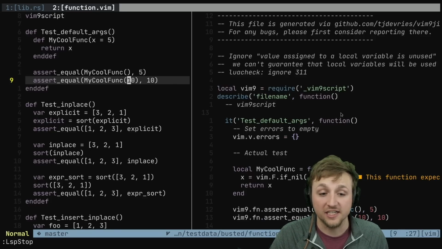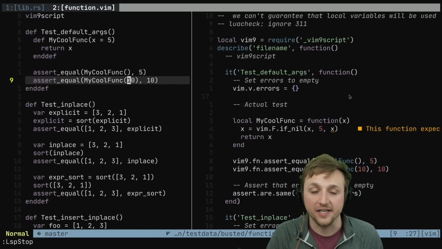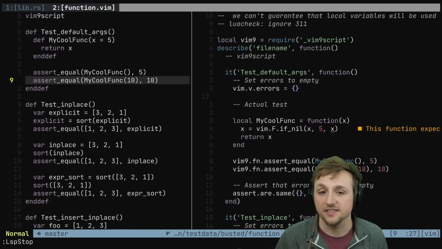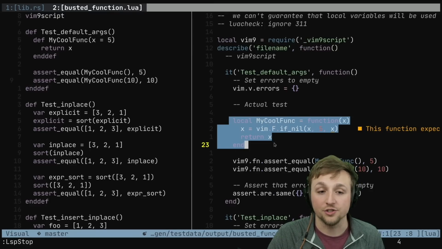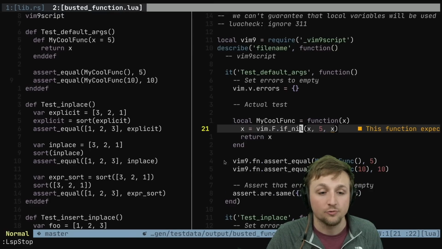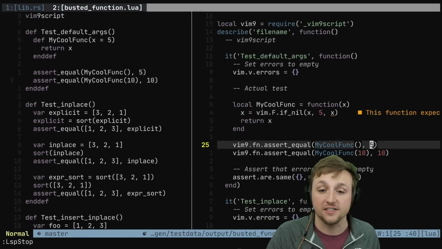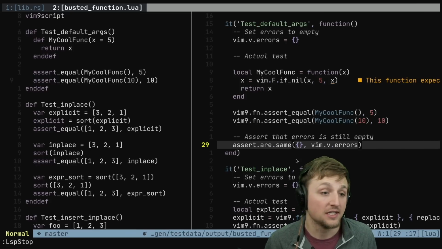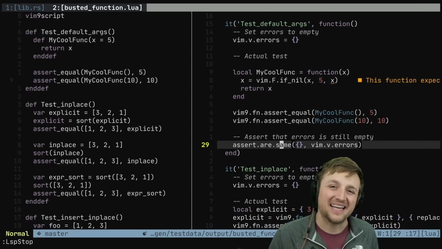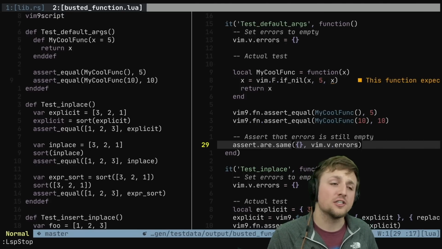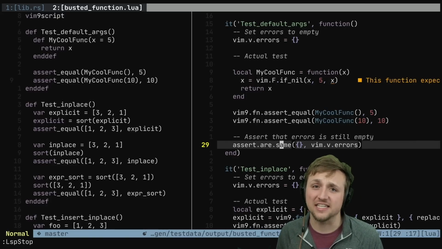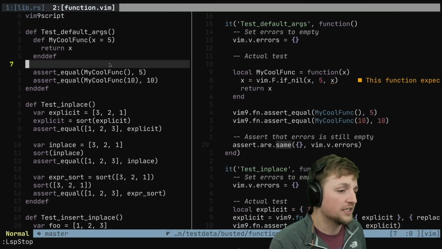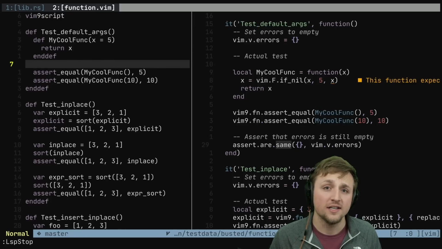So what does that look like for us? Here's the test that we generated using Plenary's style of busted testing, and we generate this cool new local func, just like you'd expect. We then assert equal that myCoolFunc equals 5 and myCoolFunc 10 is 10, and then we assert that there are no errors. This will then run in an embedded NeoVim instance, which is a full end-to-end integration test. We take this vim9 script code, we generate the corresponding Lua. That Lua is then executed by NeoVim, and we assert that the runtime behavior works.